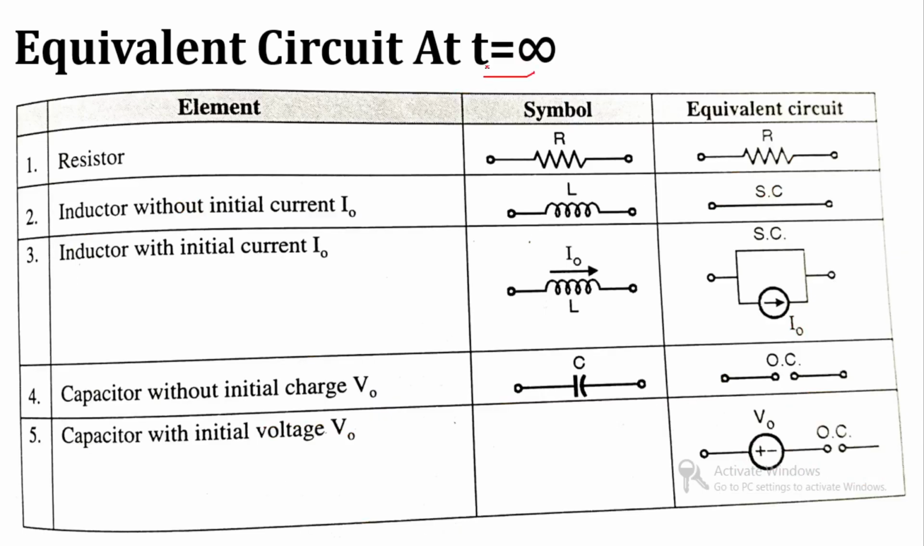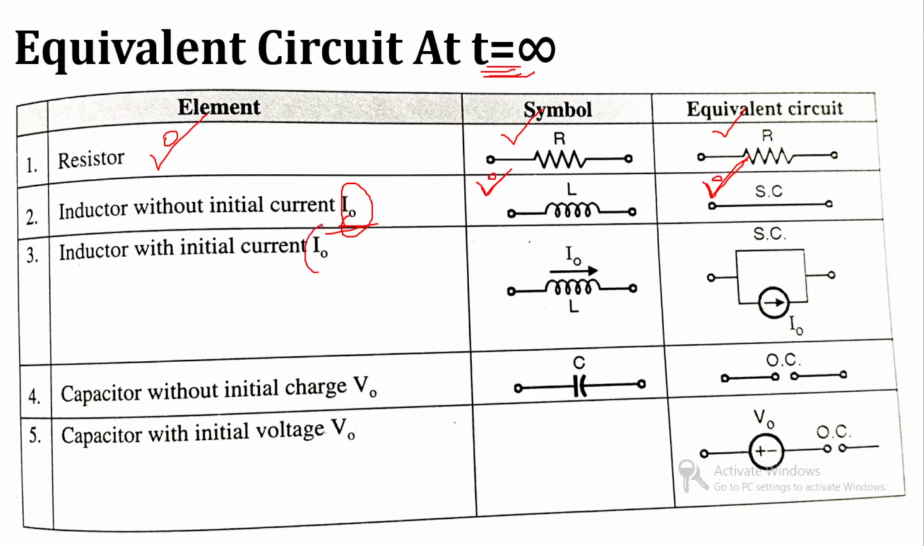Now consider the equivalent network at t is equal to infinity. The resistor has a 0 initial condition, so it doesn't change with respect to time. So it is a resistor before and after. Inductor without initial current: it will work as a normal inductor, but as long as t is equal to infinity, it will behave as a short circuit. Clear? It will behave as a short circuit.